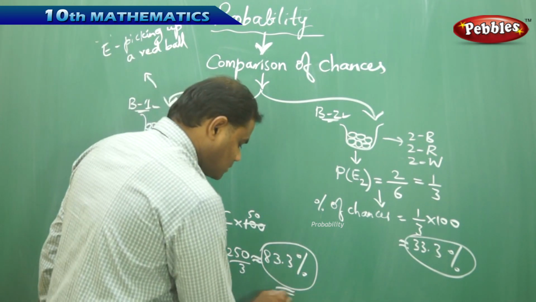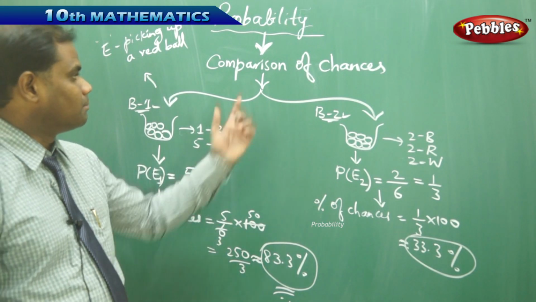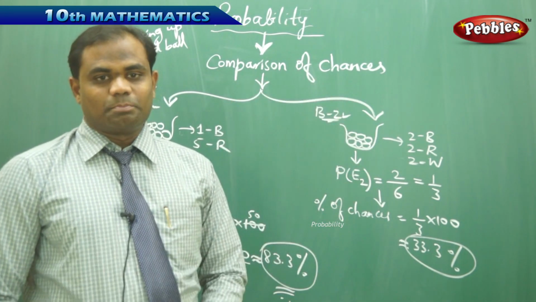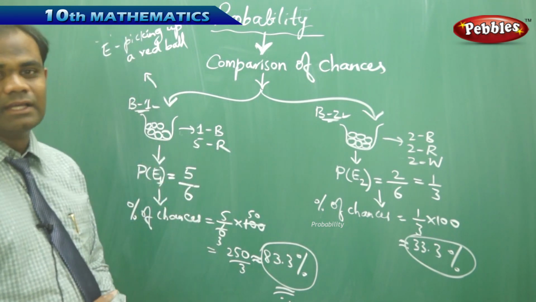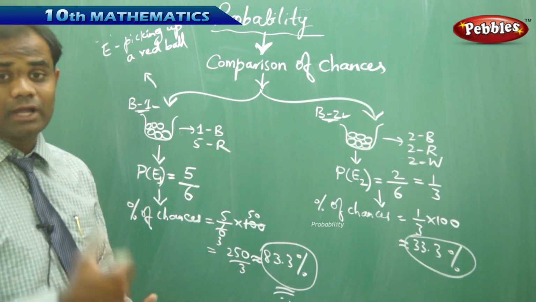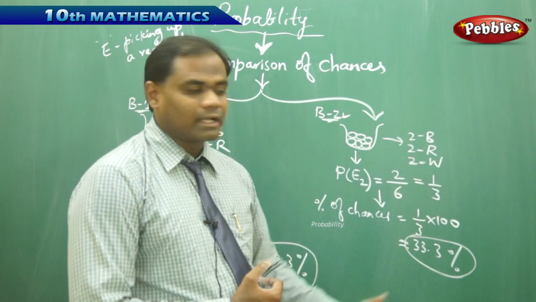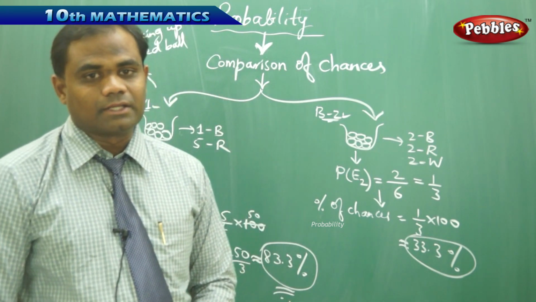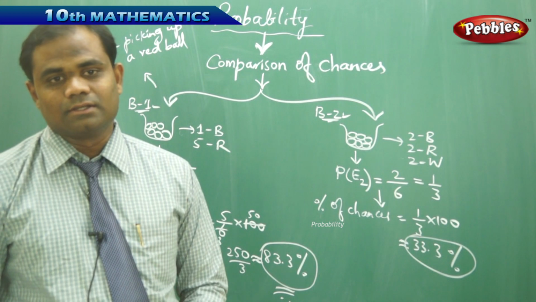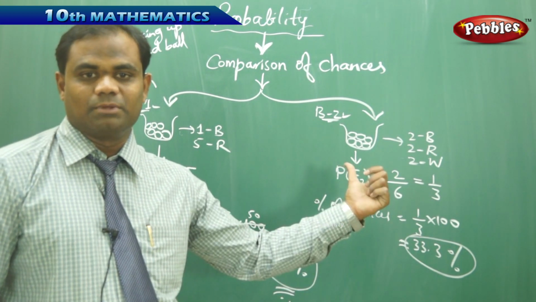It is a good percentage for picking the red ball. So picking a red ball from the bag containing 5 red balls and 1 blue ball has a higher chance than picking a red ball from the bag containing 2 blue, 2 red and 2 white balls, in comparison of estimating the percentage of chances of 2 different conditions or situations. An example problem.